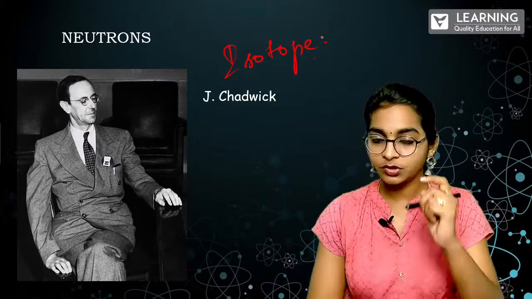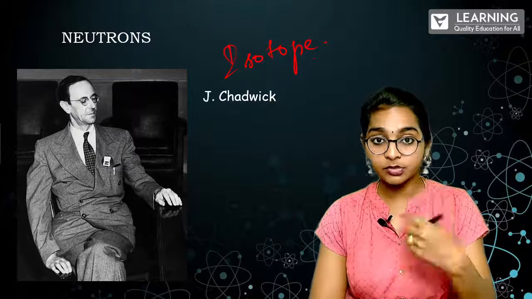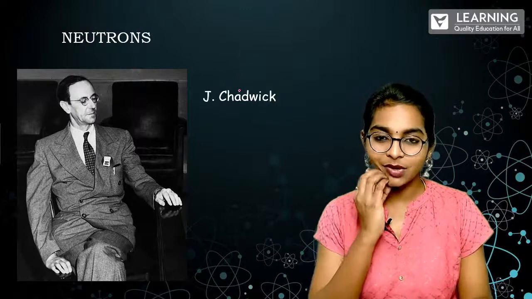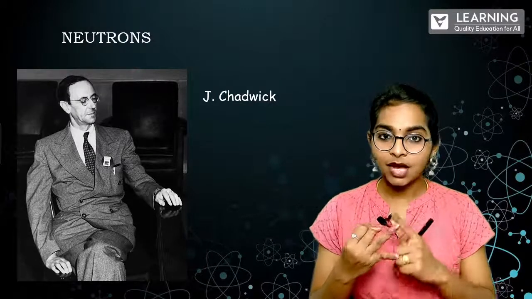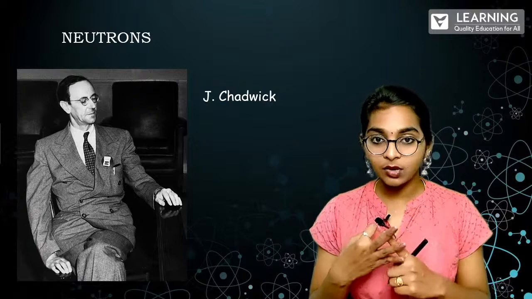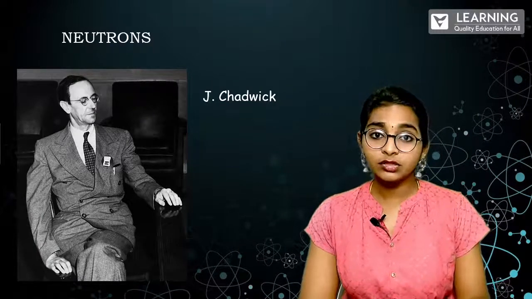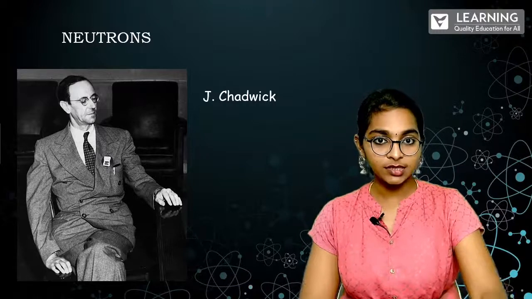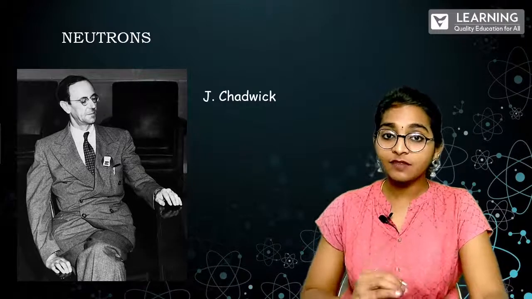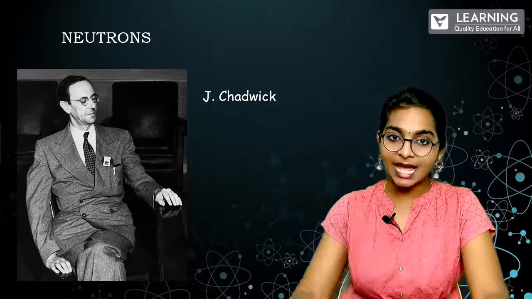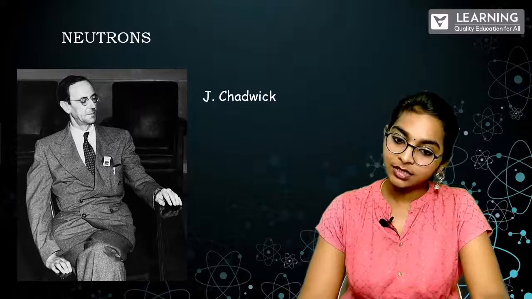So isotopes. Don't worry about isotopes. We'll be learning about isotopes in our next session. So the next session is all about the atomic number, mass number, right? And then along with that, you will study about the isotopes. Clear? So neutrons, basically, are neutral in charge. And they give the mass to the particular atom. Correct? Clear? Done? Shall we proceed to the next?